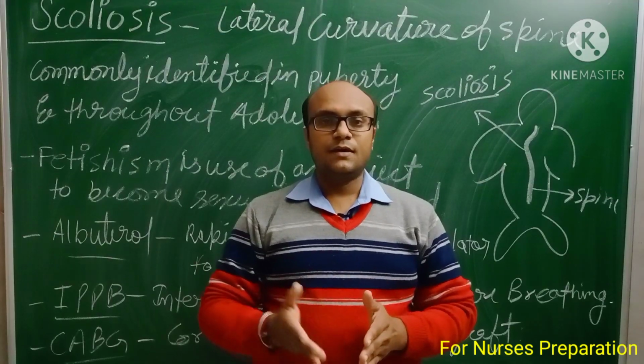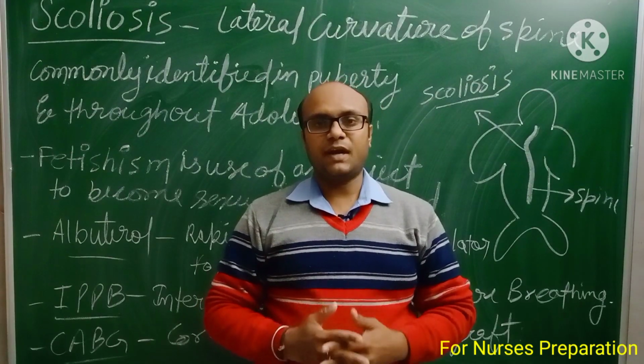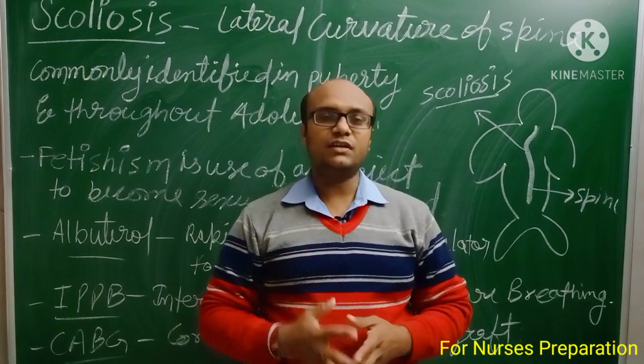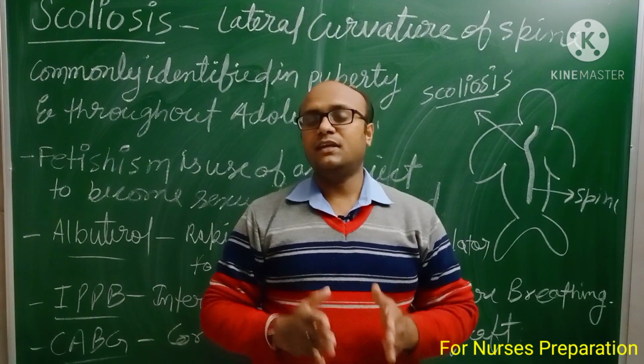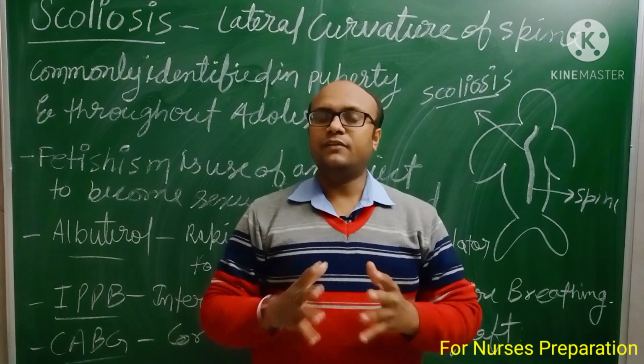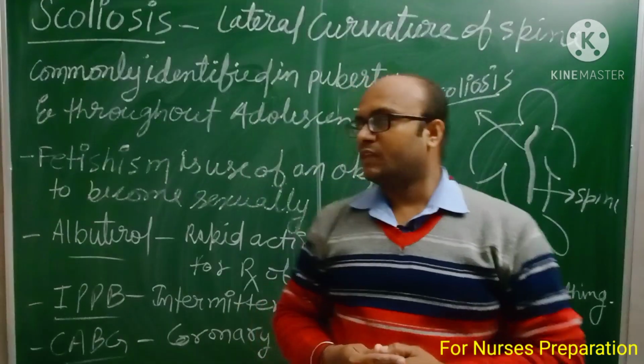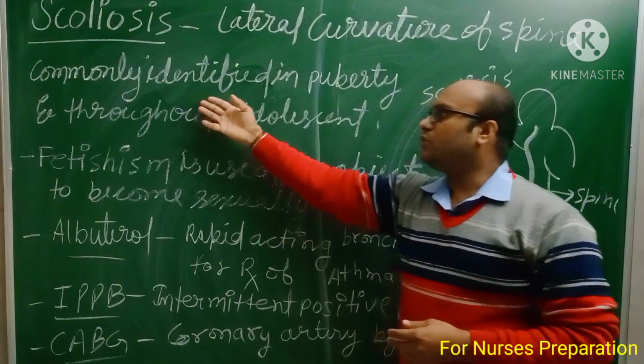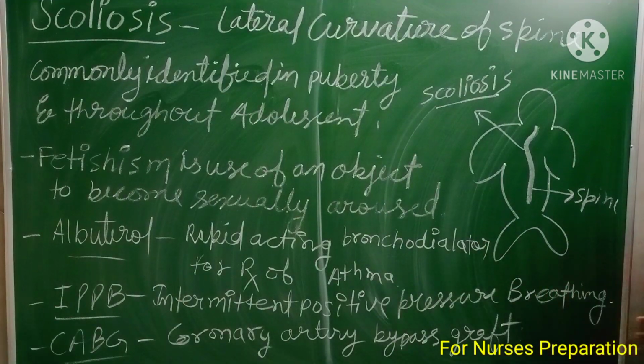Kyphosis is a posterior curvature of the spine, lordosis is an anterior curvature of the spine, and scoliosis is a lateral curvature of the spine. Commonly, scoliosis is identified in the puberty stage and throughout adolescence. The scoliosis condition is mostly identified at the puberty stage.